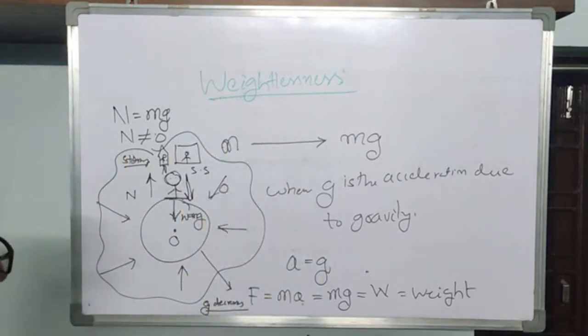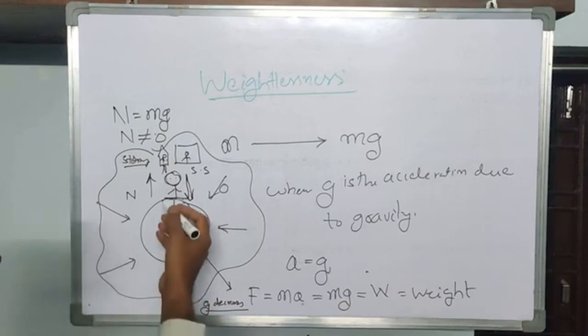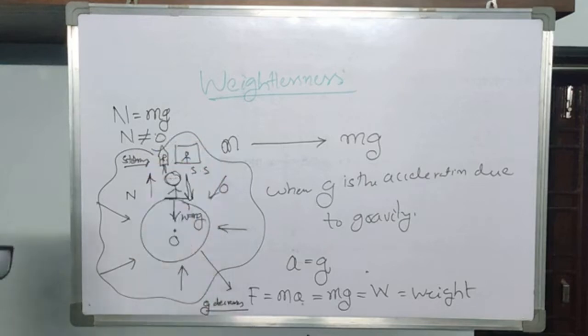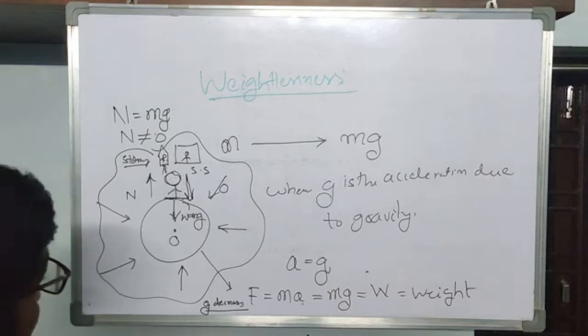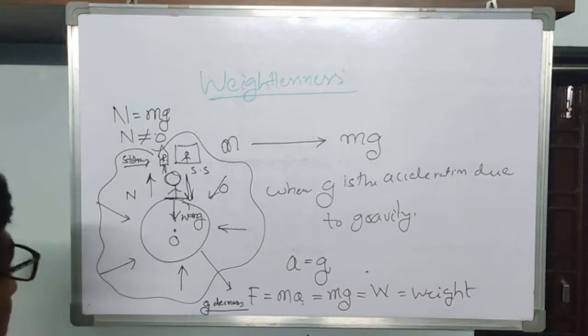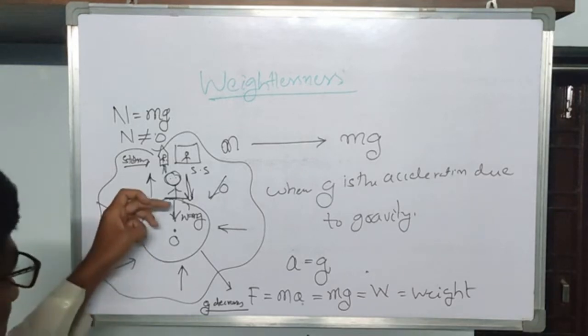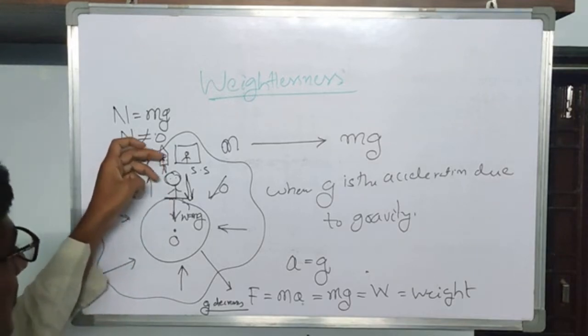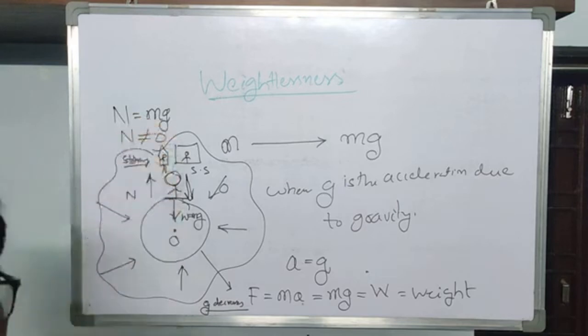So the person in this rocket or in this space station is also feeling their own weight. Is there any difference between the weight of the person here on the surface of the Earth and here on the surface of the rocket or on the surface of the space station?